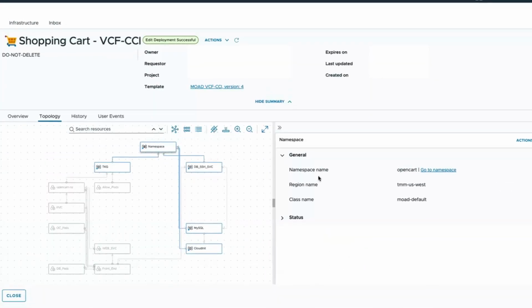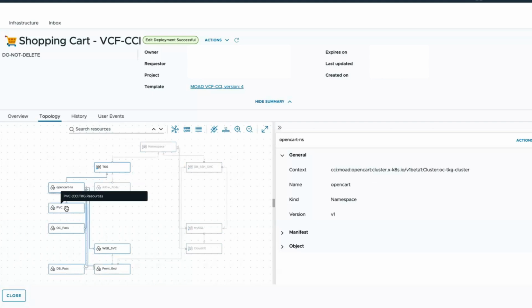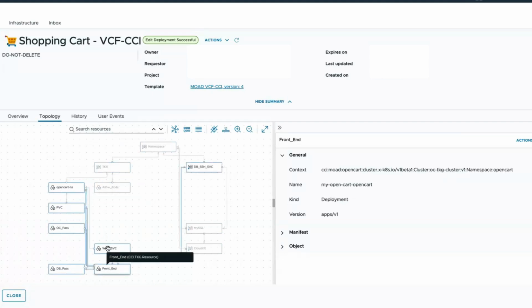We are creating a namespace, right? So that's the namespace. We are creating a TKG cluster. Within the TKG cluster, creating another namespace. We are creating PVC. We are also setting up the front end and web service using the Kubernetes manifest configuration. We have the database service as well, the Kubernetes. So this is all that we're seeing in our blueprint. We are able to deploy this.